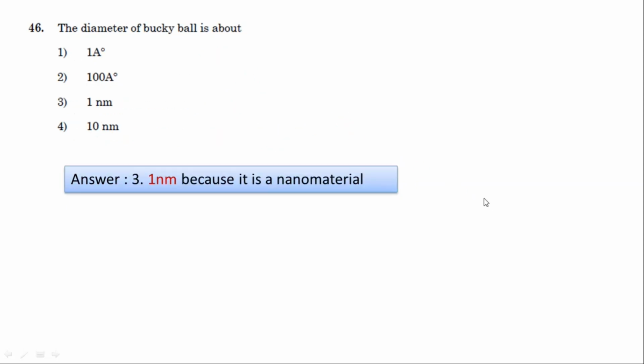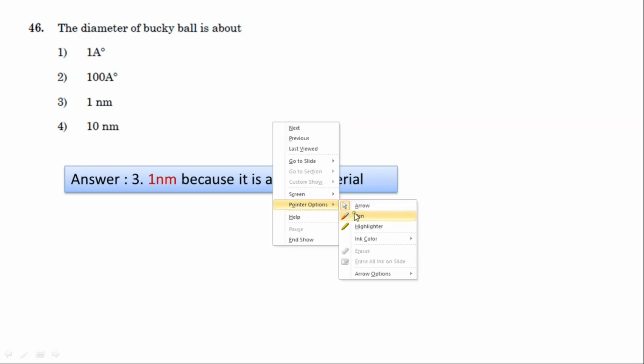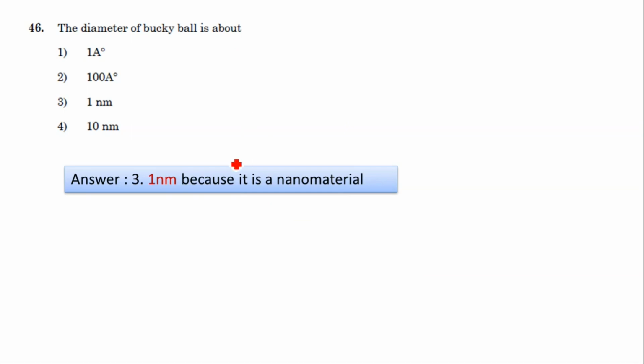The diameter of a buckyball is about. See, buckyball is a nanomaterial, a nano compound. So options 1 and 2 are ruled out. In options 3 and 4, option 4 is also ruled out because it is 10 nanometer. So buckyball is 1 nanometer in size. So option 3 is correct.